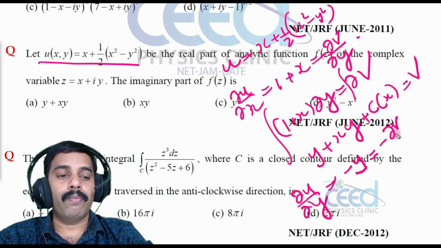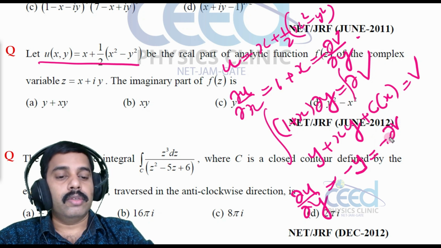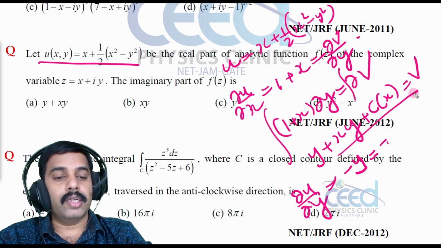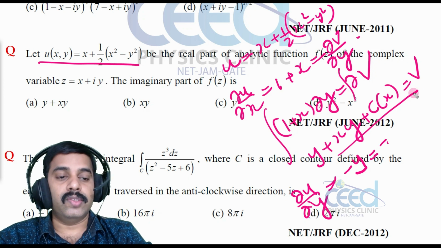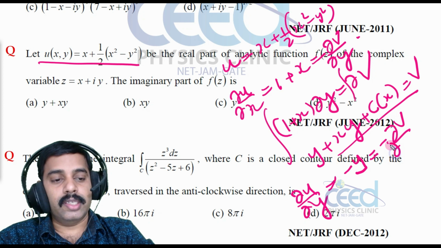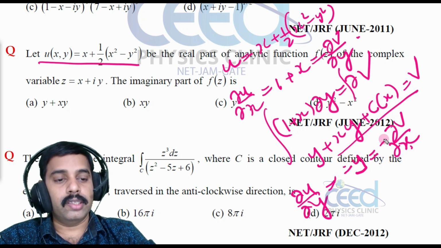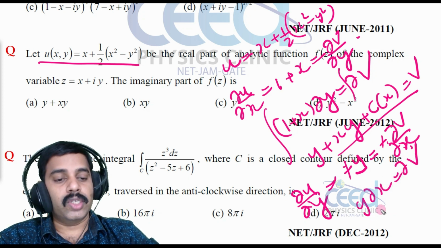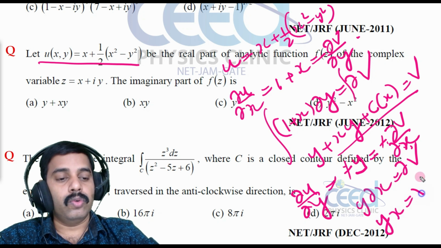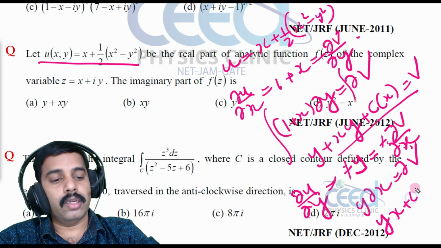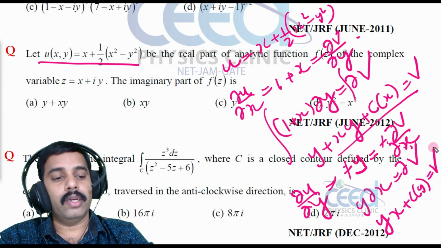What is dou u by dou y? That is minus y. So minus y equals minus dou v by dou x; the minus signs cancel, so y dx is equal to dv. Integrating on either side, v equals yx plus some function of y, C of y.